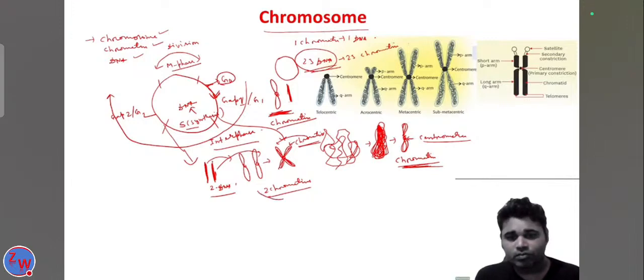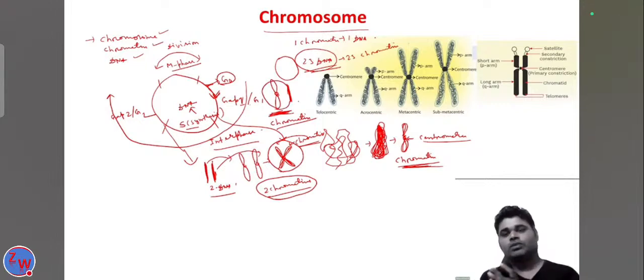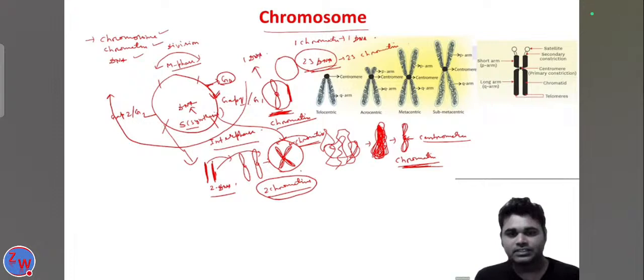So the chromatin in the S phase looks like this, but the chromatin in G1 looks like this. And what is the difference between the chromatin present in gap 1 and the S phase? In gap 1, the chromatin contains one DNA. But in the S phase, the chromatin contains two DNA.